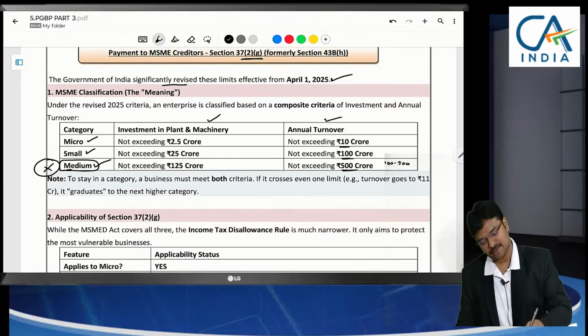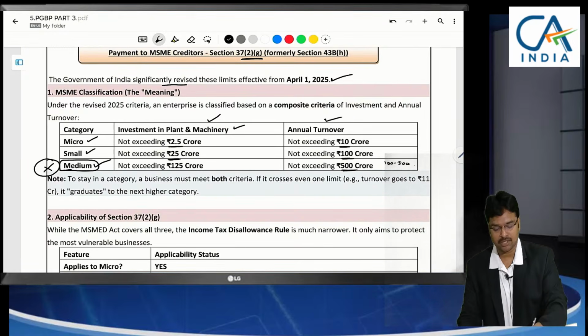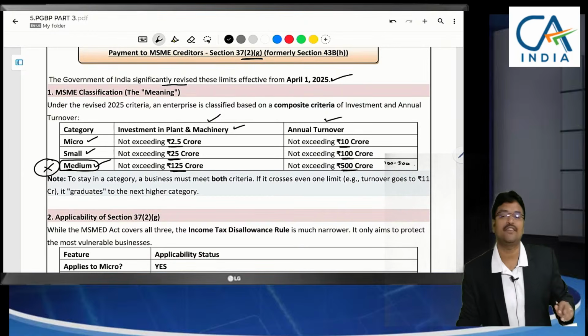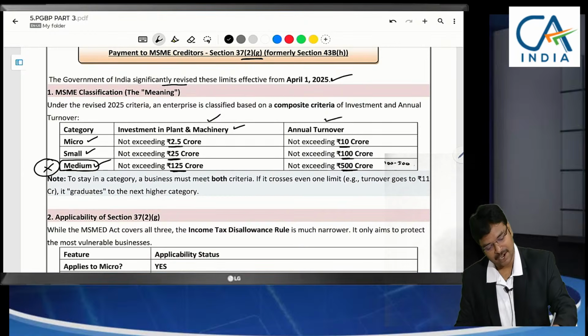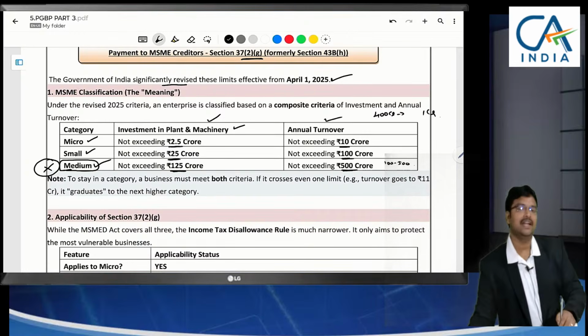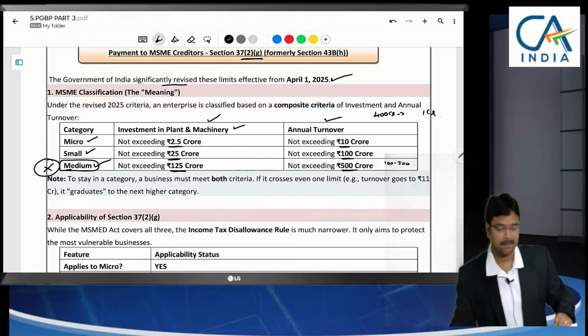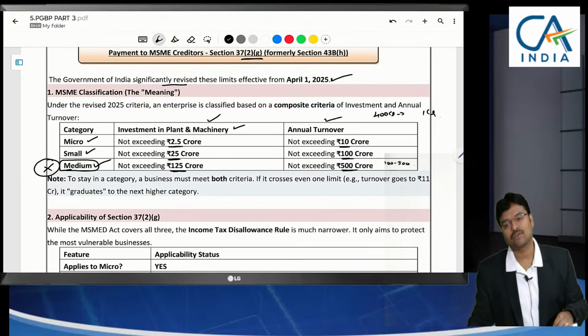Micro enterprises means even plant and machinery criteria is also given. Machinery value is not below 2.5 crores. Here machinery value below 25 crores. Here machinery value is below 125 crores. Sir, our turnover is 400 crores, but machinery investment is only 1 crore.